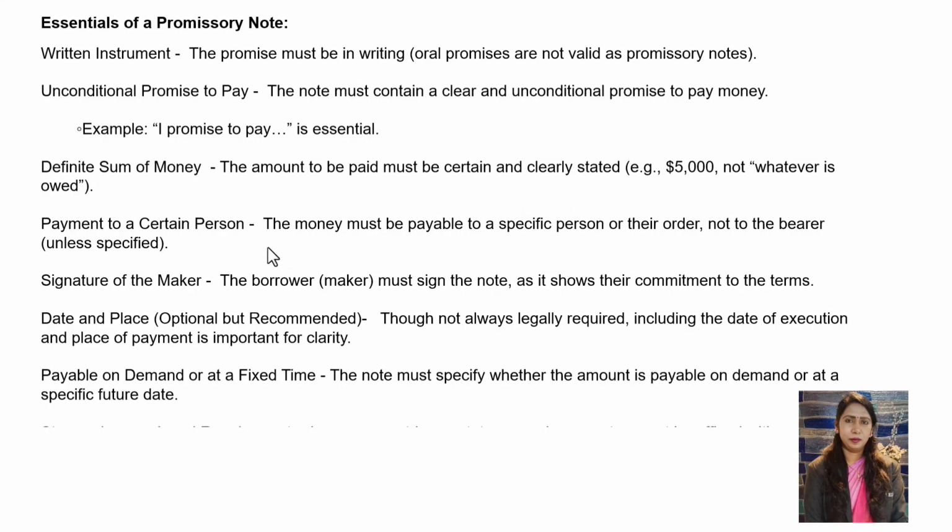Payment to a certain person. So in the promissory note, we have to clearly mention to whom we need to give the money, either to the bearer or some person. Bearer means whoever carries the particular promissory note. Signature of the maker: the person who is making this promissory note must sign it. Date and place to be clearly mentioned properly.